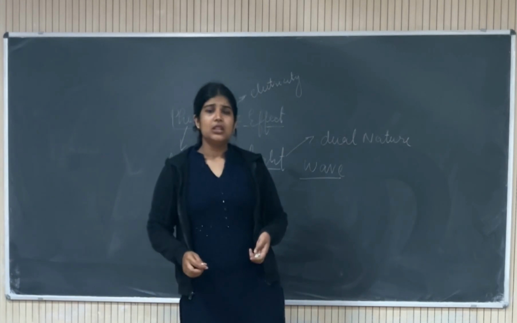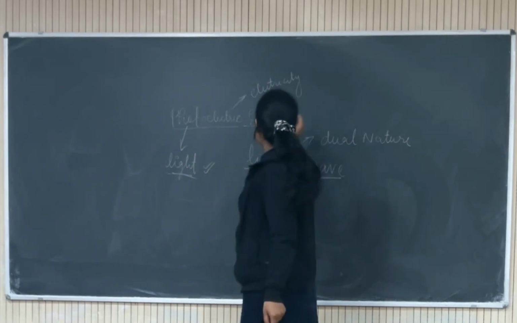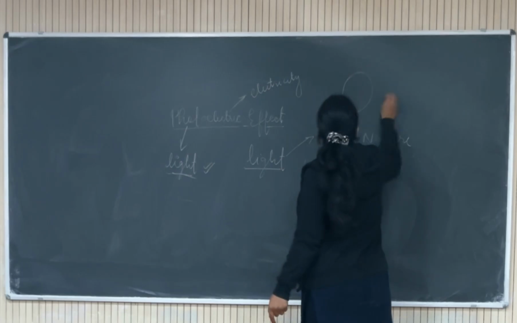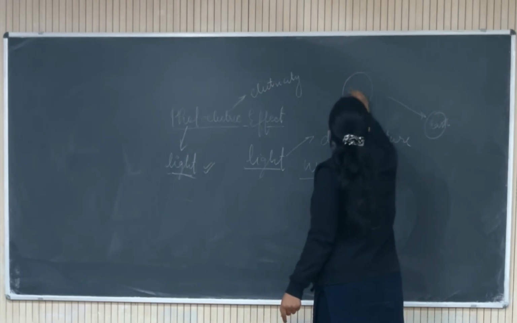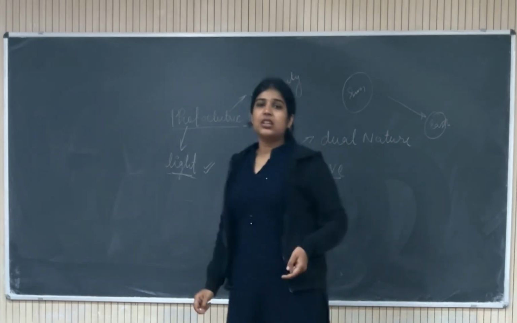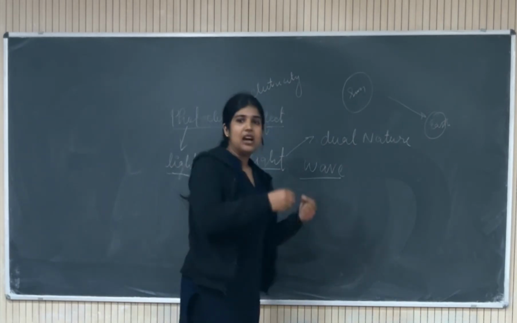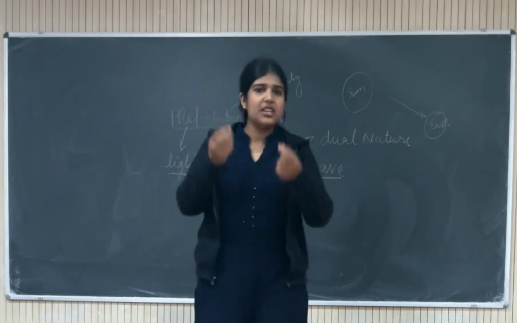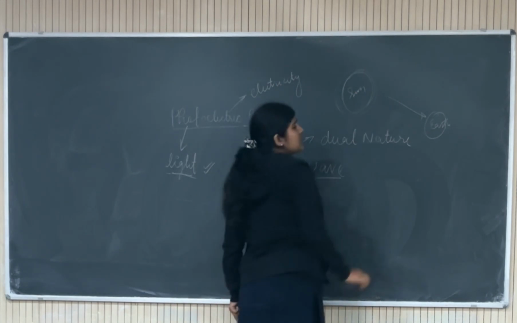Because we know the biggest source of energy on the earth is the sun, and from the sun to the earth, the radiations are coming in the form of waves. Radiations means light is coming in the form of waves. That's why they are reaching earth, and that's how people believed that light is a wave.